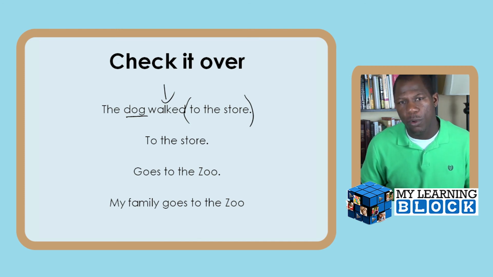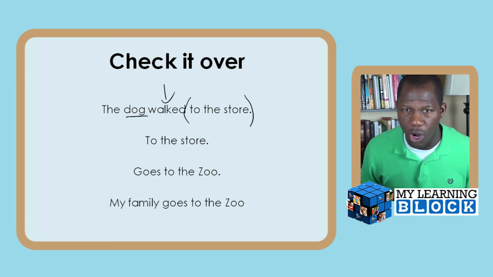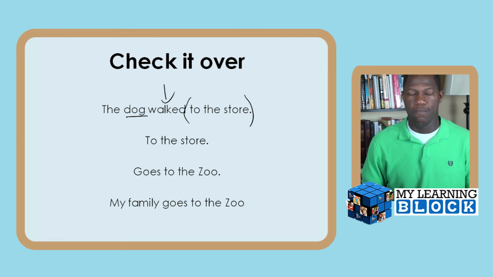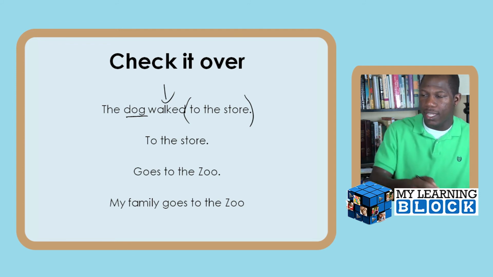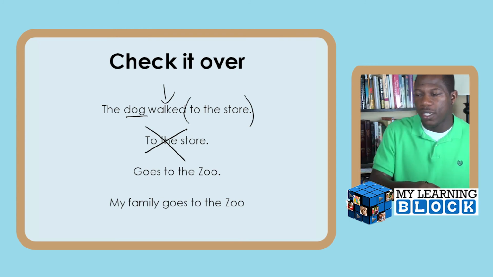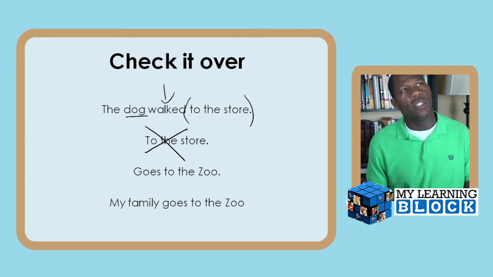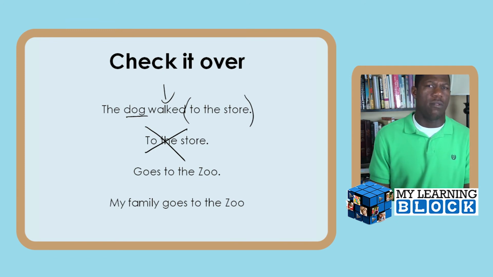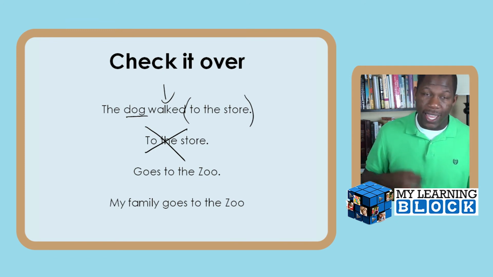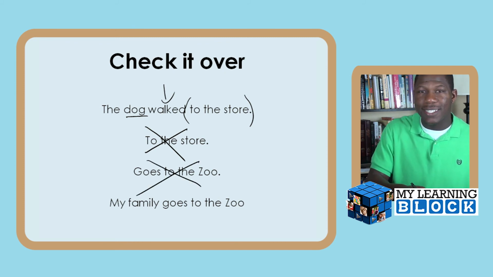If you walked up to someone, and this is the wording you should use with your child, if you walked up to someone and said, to the store, will they have an idea of what you're talking about? And they'll say, no. Therefore, it is not a sentence. The next one, goes to the zoo. All right, so just think randomly. Walk up to someone, goes to the zoo. They'll be like, get away from me, dude. Yes, they would, because it is not a complete sentence.